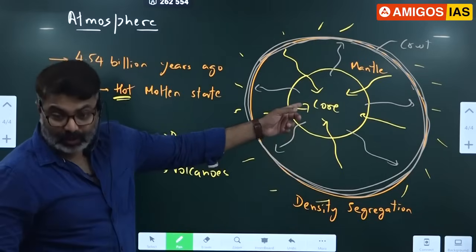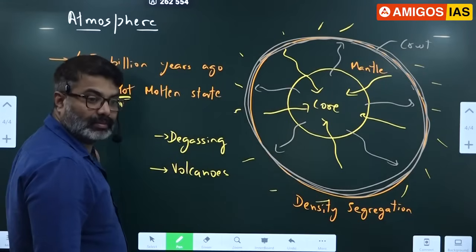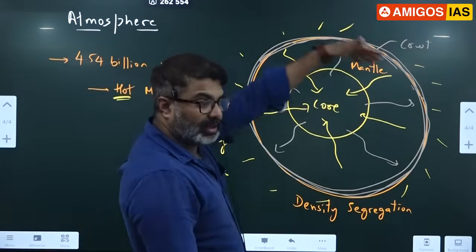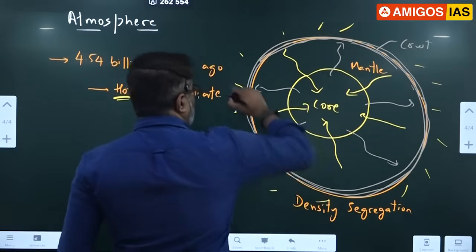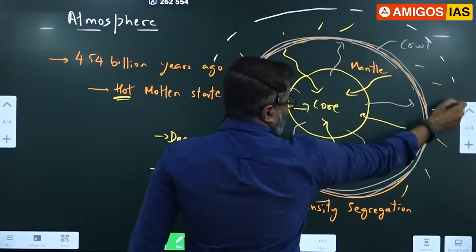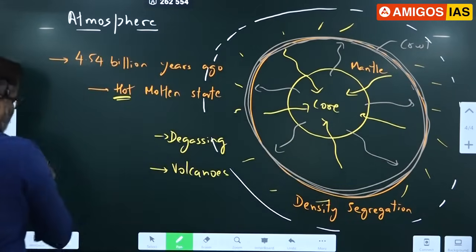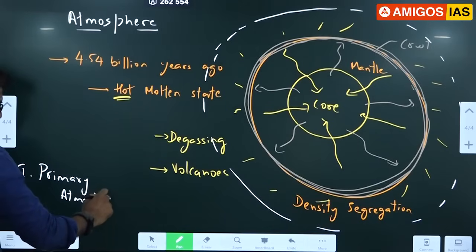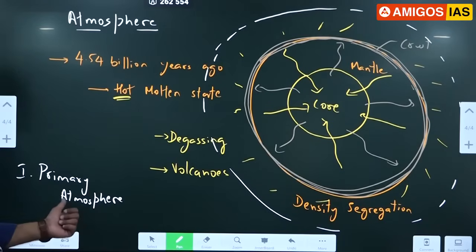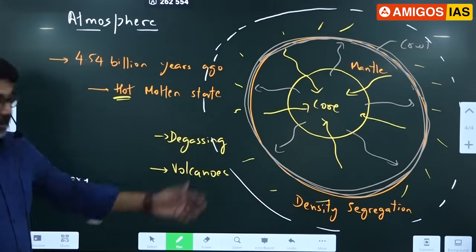What if the earth's gravity was very low? What if earth didn't have gravity? Think about it. All the gases would have escaped into surrounding space. Because of our gravity, all these gases and dust encircled the earth, forming our primary atmosphere. The primary atmosphere had a lot of volatile gases. All this was formed around the Earth's surface because of the Earth's gravity.